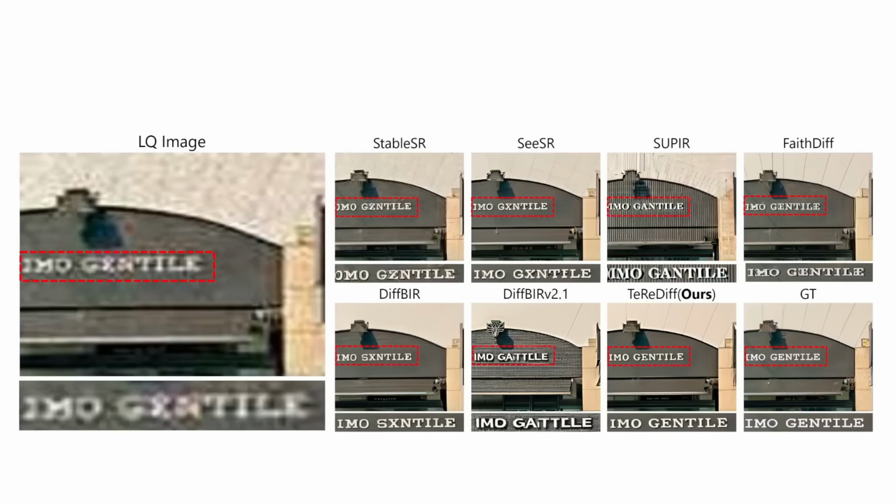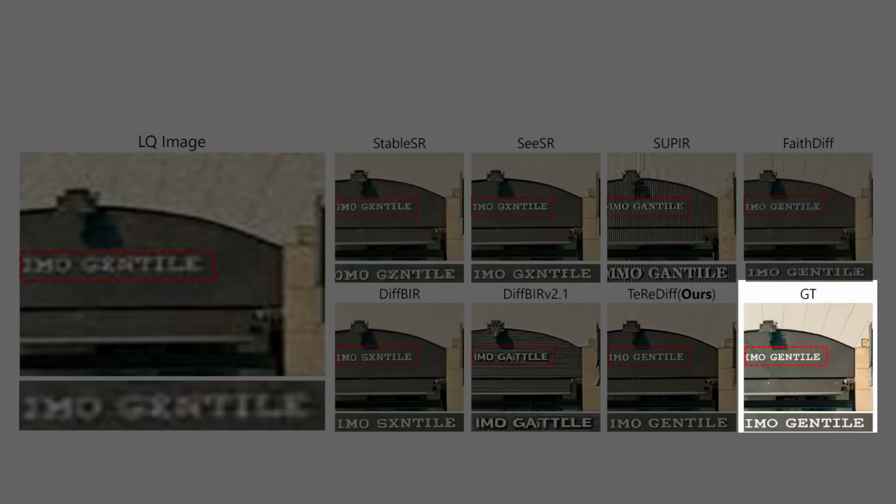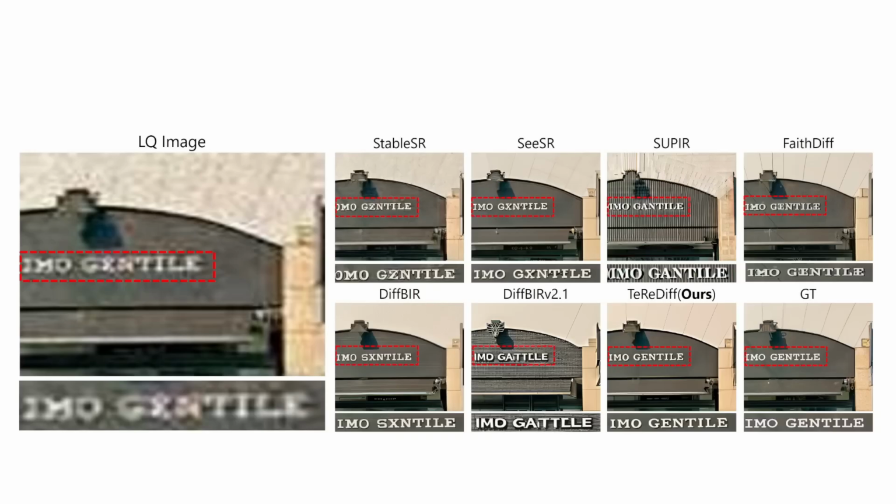Check out some more examples here. On the left is the original low-quality image. The final cell here shows the ground truth. This is how it should look. Upon comparing this latest method with the other existing alternatives, you'll observe that this new approach is unequivocally the most effective at correcting and sharpening images, particularly the textual elements within them. It's quite close to the ground truth.